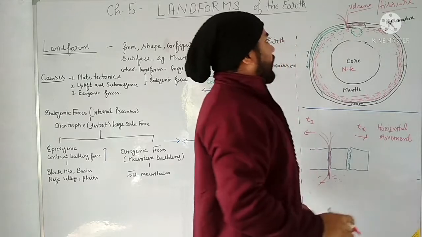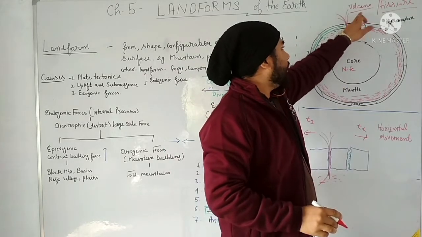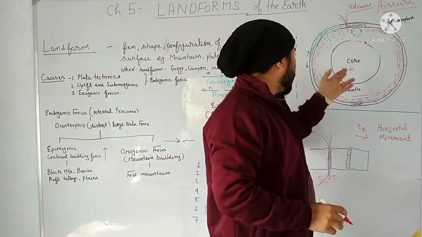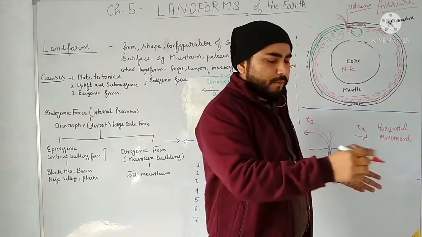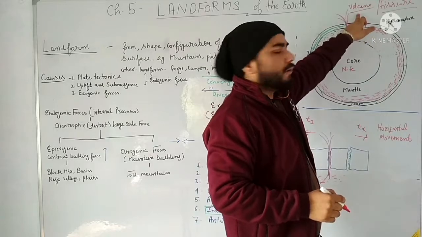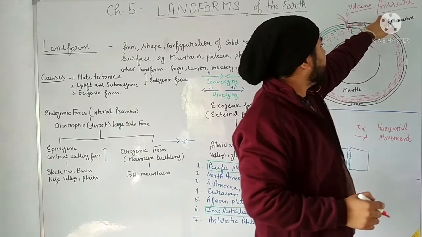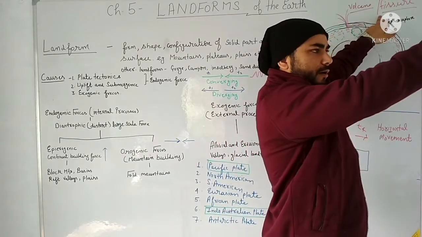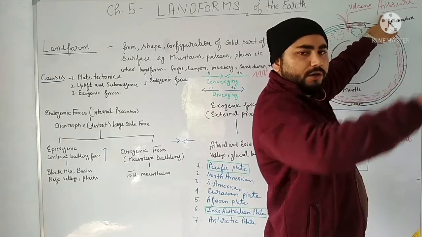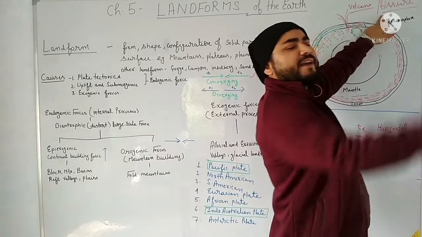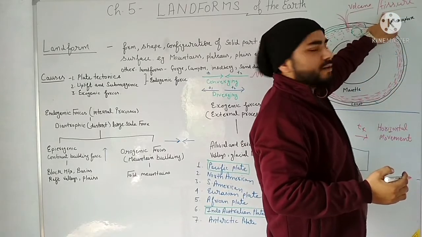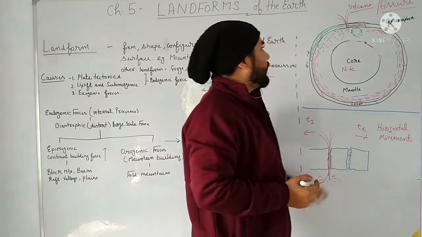Fissure means, volcano means the emergence of lava, or you can say molten rocks, from a hole or crater. That is called a volcano. And when earth material is getting erupted from a very long fault, like from a line, that eruption is called a fissure.